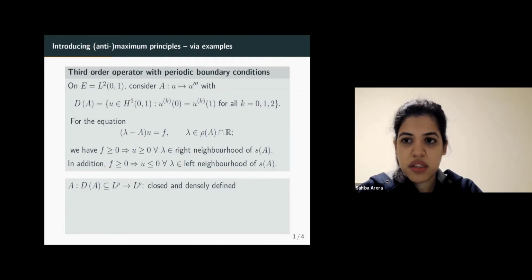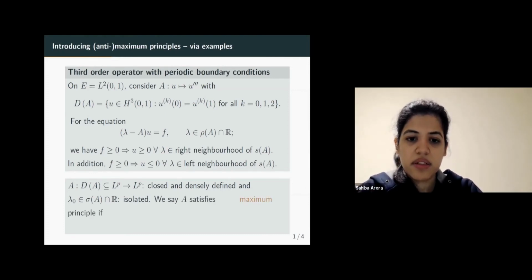So we stick to L^p spaces and we take A to be a closed and densely defined operator on an L^p space, any L^p space. Moreover, we take λ0 to be a real number in the spectrum of A, which is also an isolated spectral value. So there is a neighborhood of λ0 in which there is no other spectral value, basically.